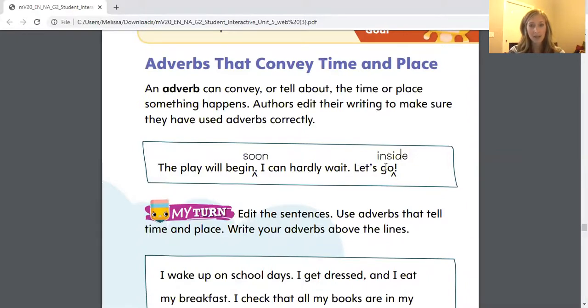So remember, we're talking about adverbs that convey or tell about the time or the place, okay? So for example, when I say the play will begin, I might say when, you say soon. Soon is telling me the time that it will begin. Then I say, I can hardly wait, let's go. Well, what if I were to say, let's go where? Then I would add this word, let's go inside, and inside is telling me the place that something happens. So again, soon is telling me when, that's the time. Inside is telling me where, that's the place.